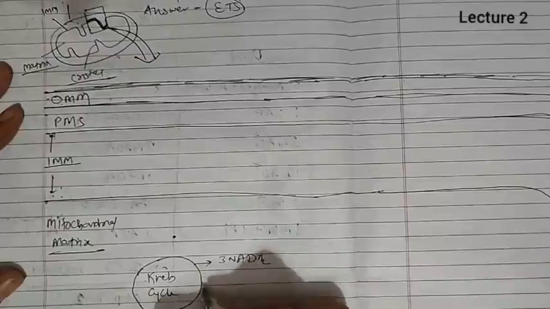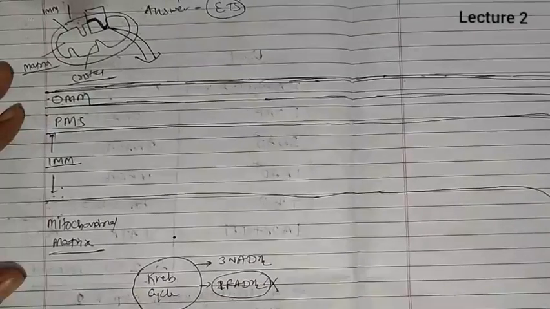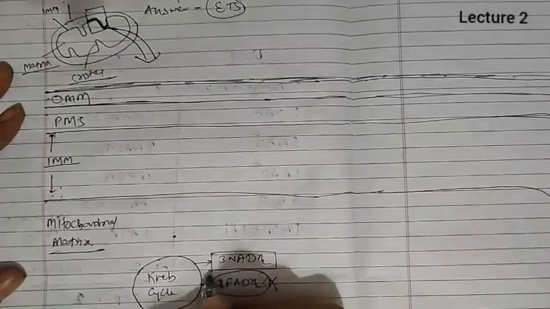Now we know that in the mitochondrial matrix Krebs cycle occurs and 3 NADH2 and 1 FADH2 are formed in one Krebs cycle. Now we are not dealing with the FADH2 breakdown. First we are dealing with the NADH2 breakdown, and we are taking one of the NADH2 here.